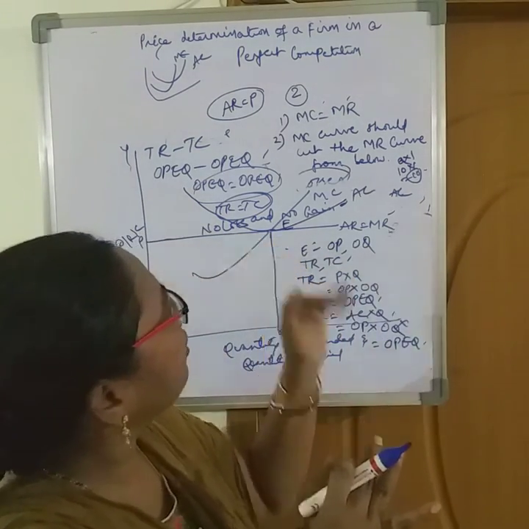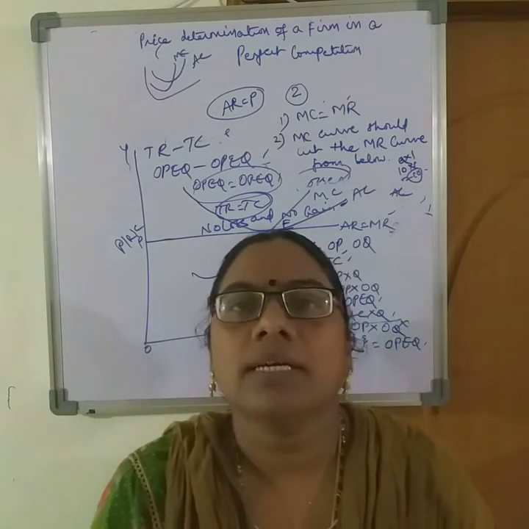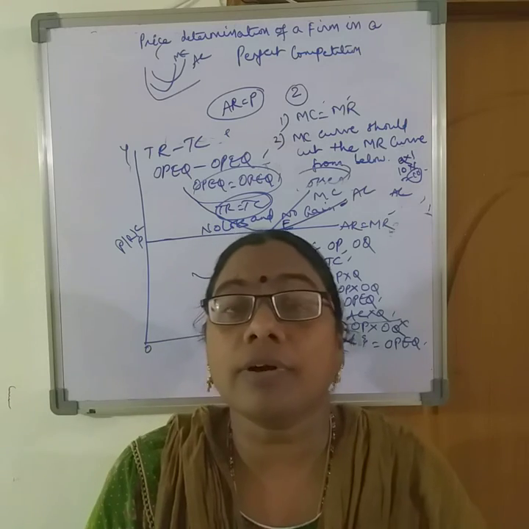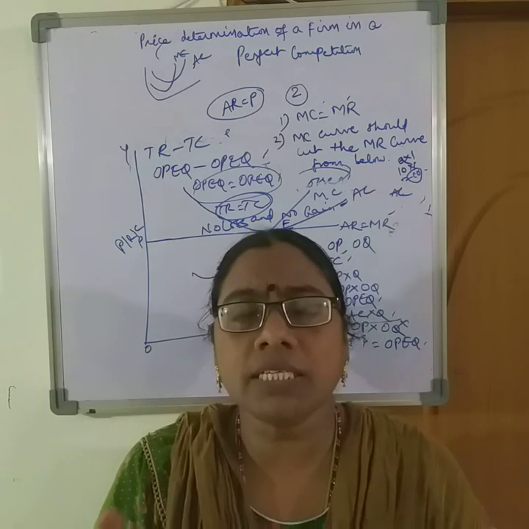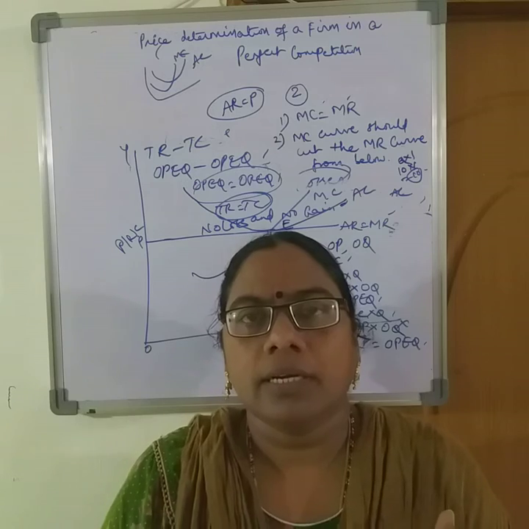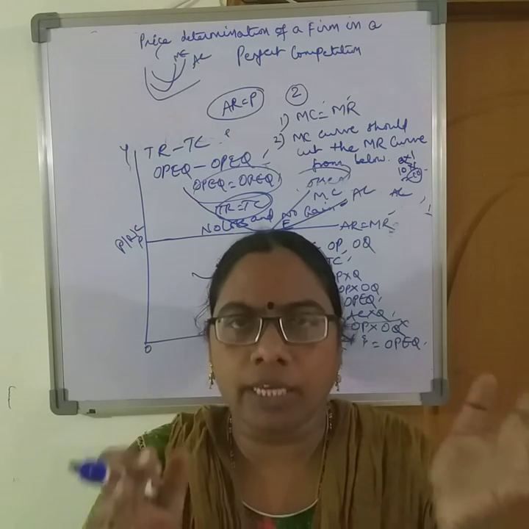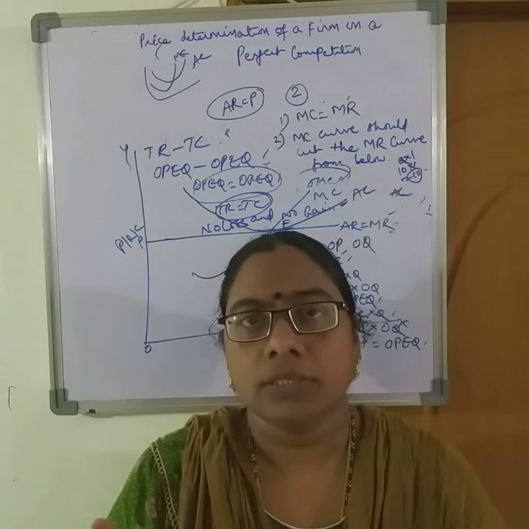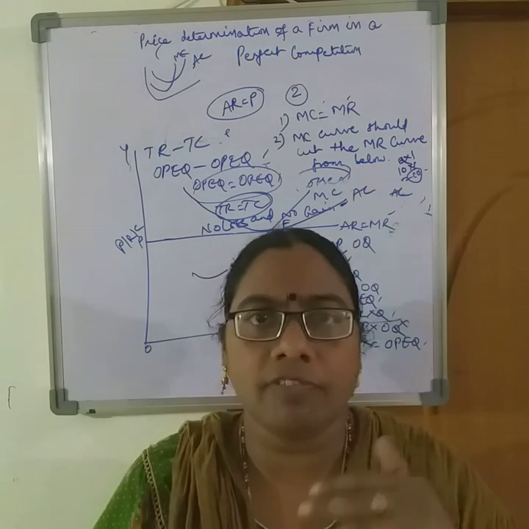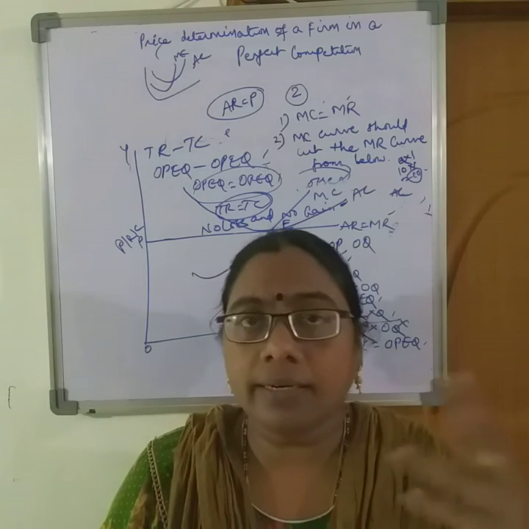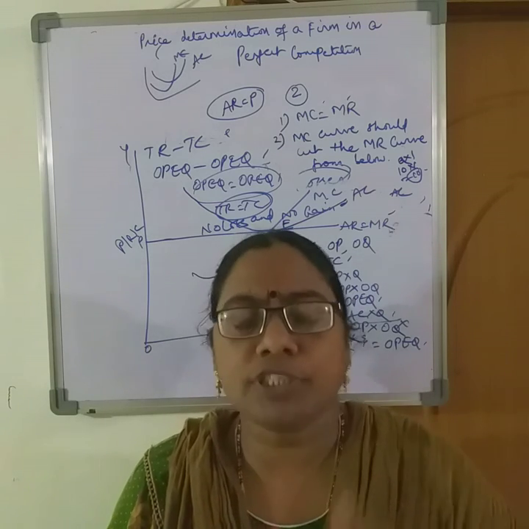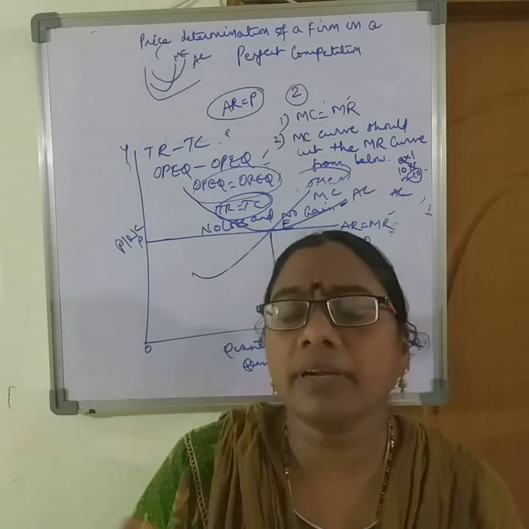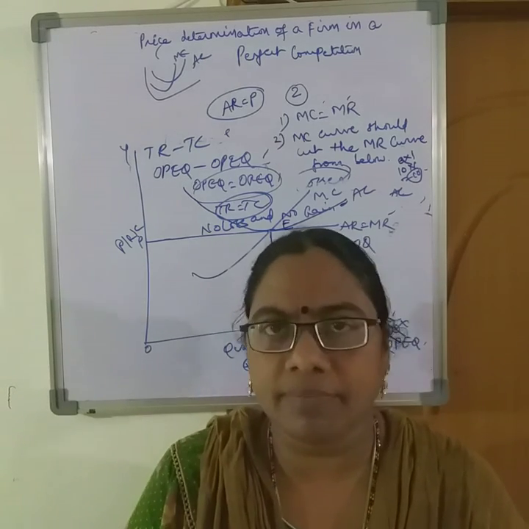And here no loss and no gain means the firm need not stop production even though it's not getting profits. It is just getting the equal amount that it is incurring. So there is no loss, so it will not stop production; it will continue until it gets profits. If the position worsens from normal profits to losses, then it has the freedom to exit from the industry.